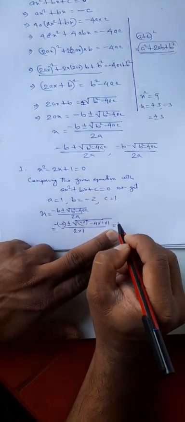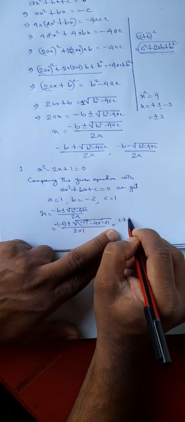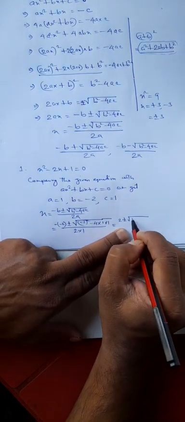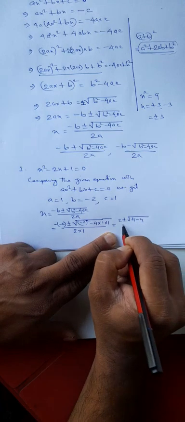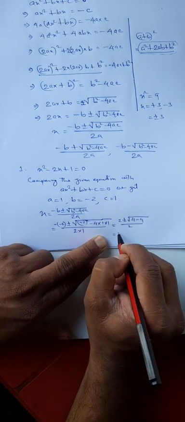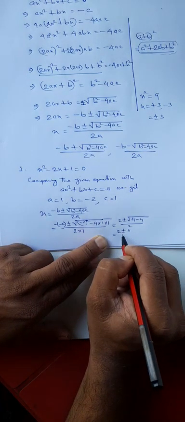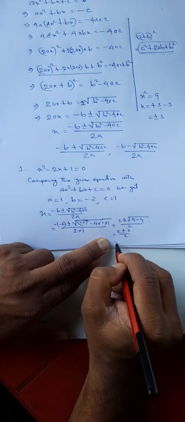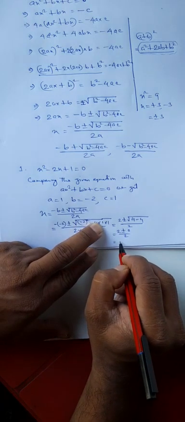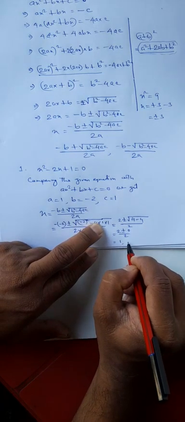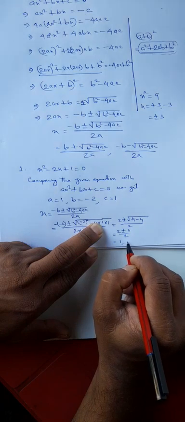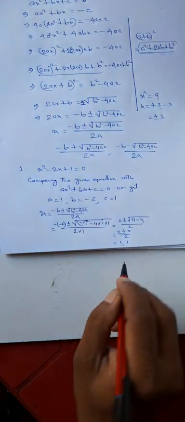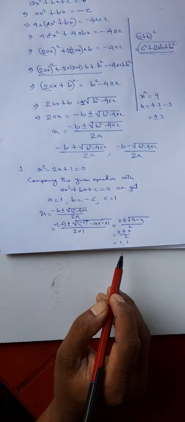So you got the answer: x equals 2 plus minus square root of (-2) square is 4 minus 4, divided by 2. That means 2 plus minus 0 divided by 2. So 2 plus 0 by 2 means 1, and 2 minus 0 divided by 2 means 1. So the roots are identical. Both are 1 and 1.